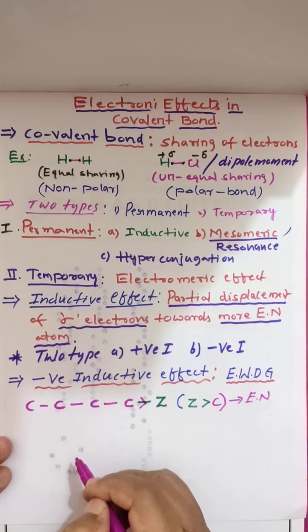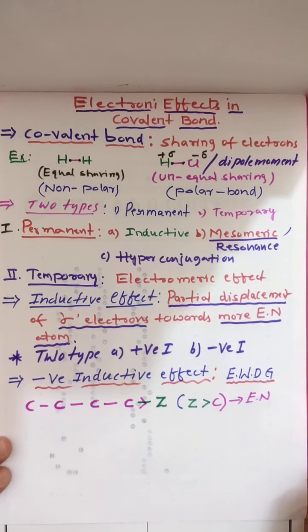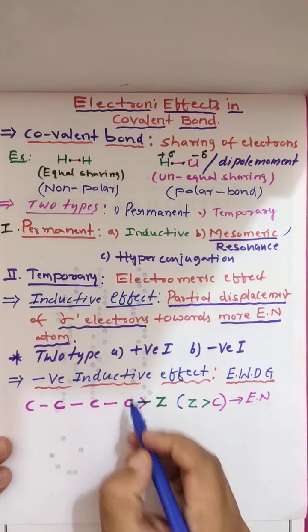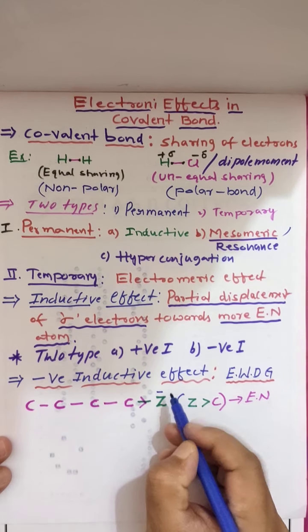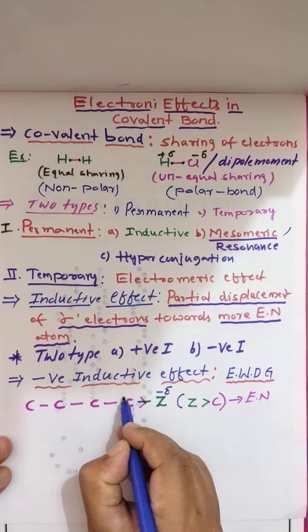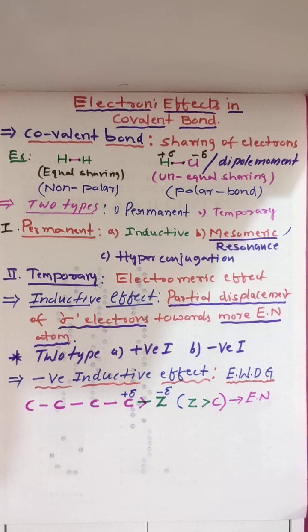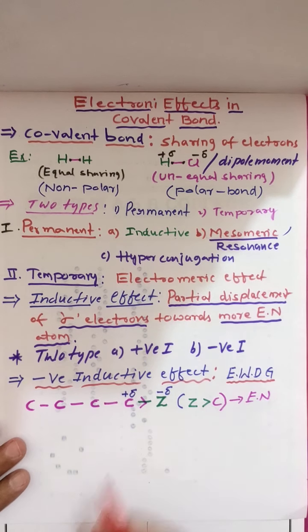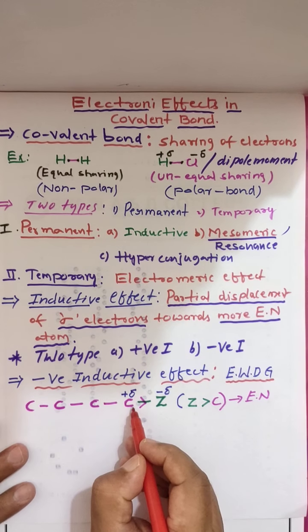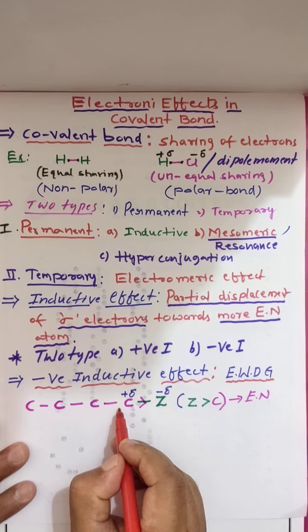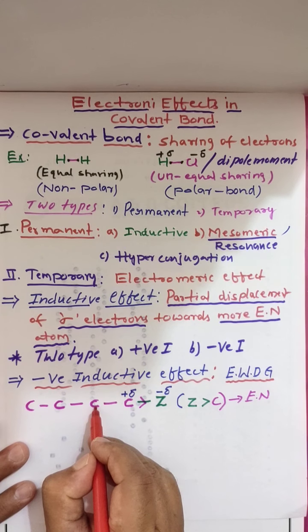It will pull the electron from the carbon. When it pulls the electron from the carbon, it will get a partial negative charge, and the carbon will get a partial positive charge. That means a dipole moment will arise. Then, being positively charged, it will now pull the electrons from the adjacent carbon.